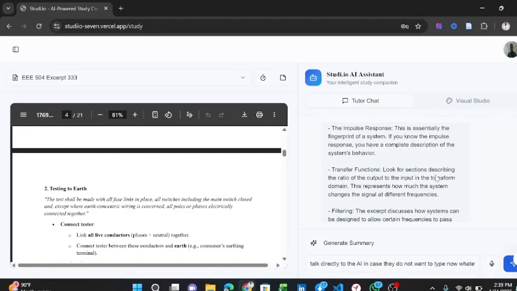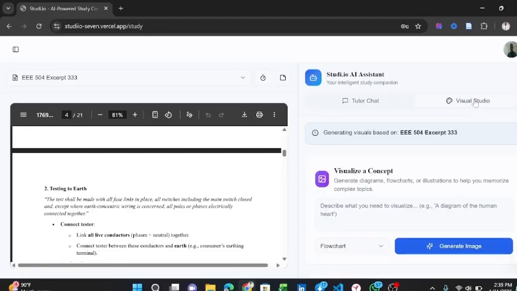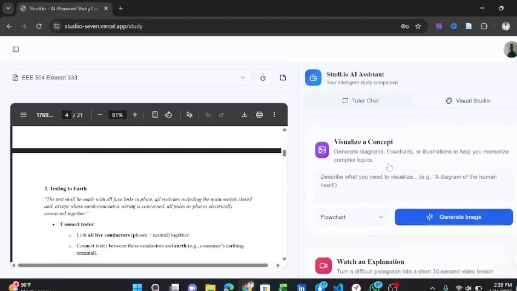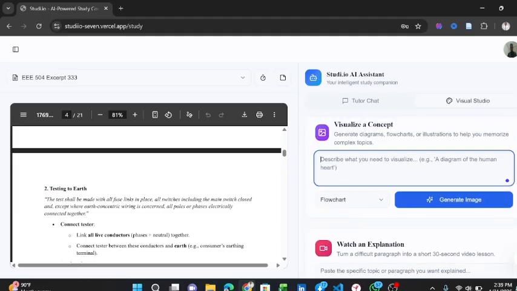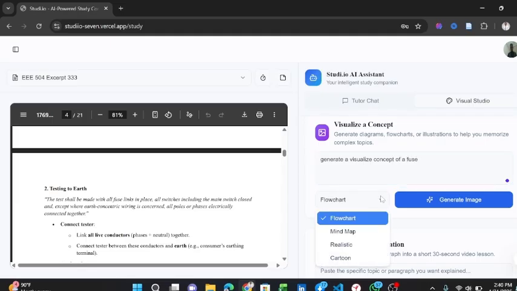Now, the second section in this AI assistant is the Visual Studio, whereby the AI gives visual concepts of the material. For instance, I can ask the AI to generate a visualized concept of a fuse. The visualization is in different formats. It can be either in a flowchart, mind map, realistic, or cartoon. But I'm going to make use of realistic.